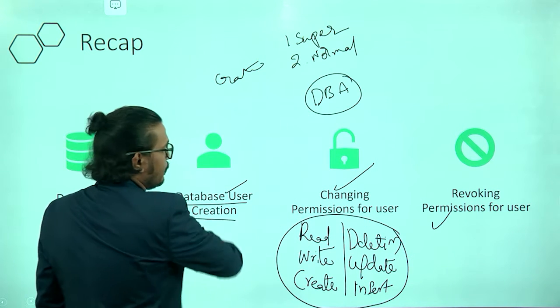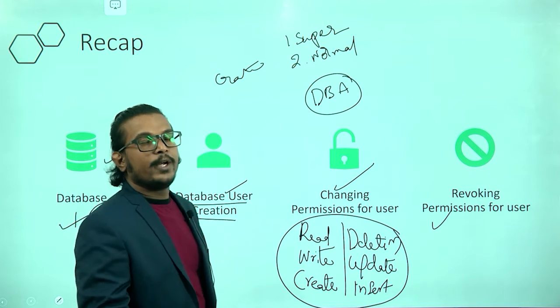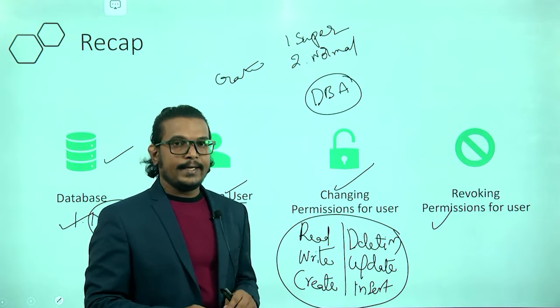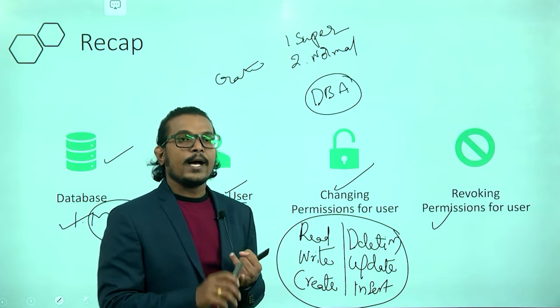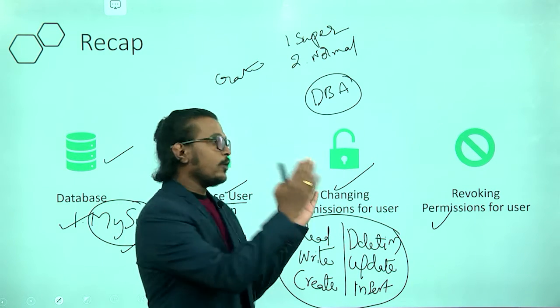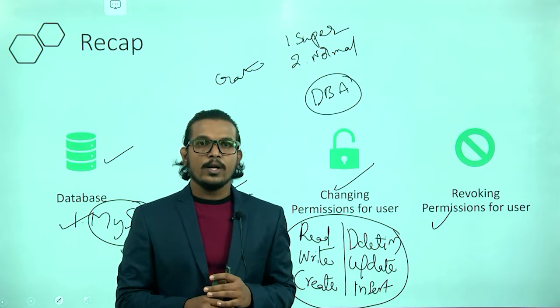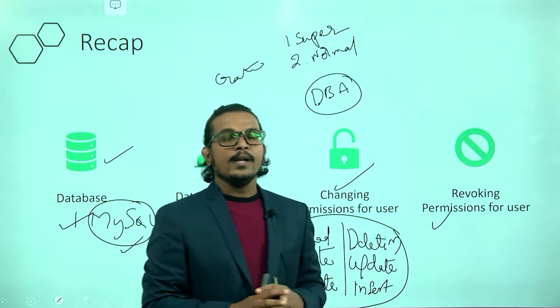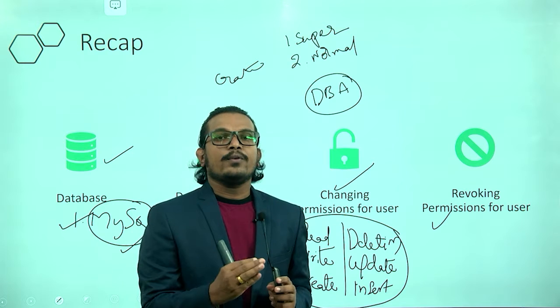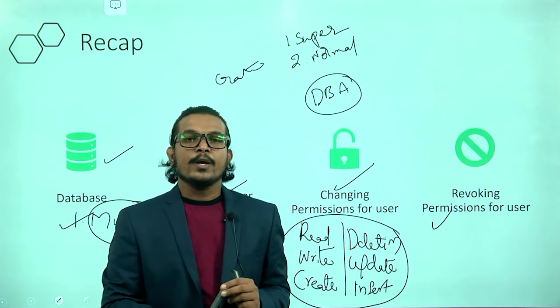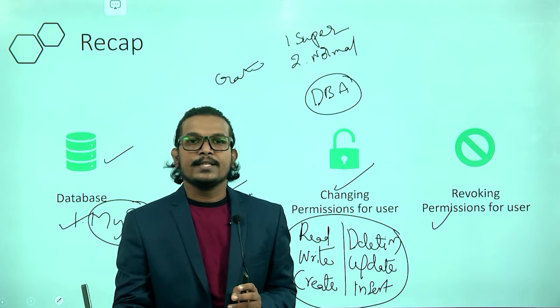With all this user creation, we are manipulating the data. First we create the users and define them: this particular user belongs to the super users, this one belongs to the normal users, and this one is the database administrator. Like that, we are categorizing the users.